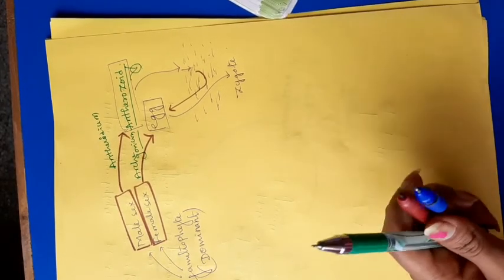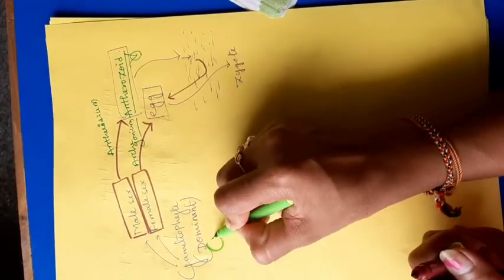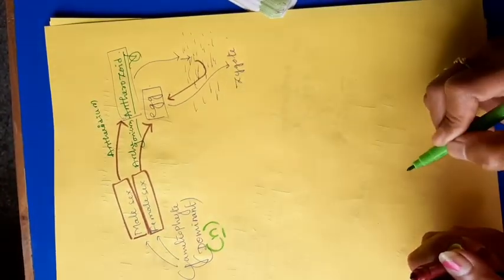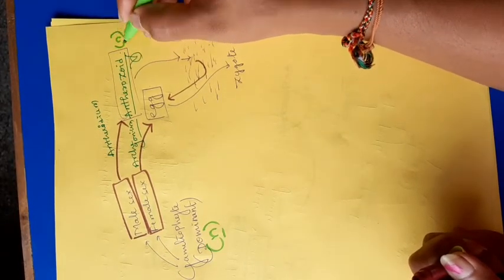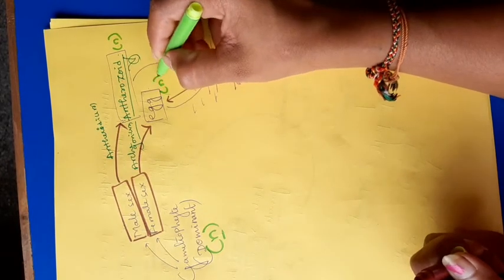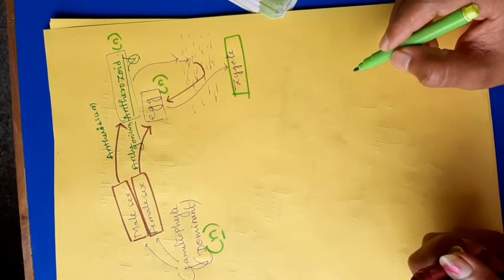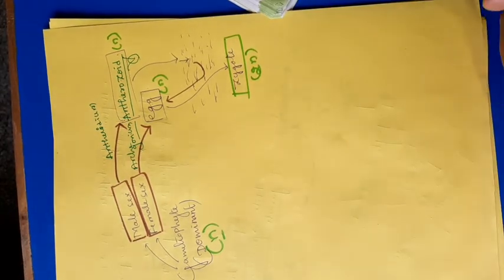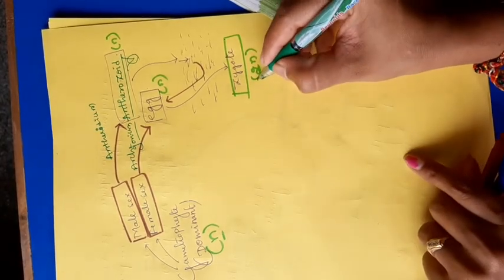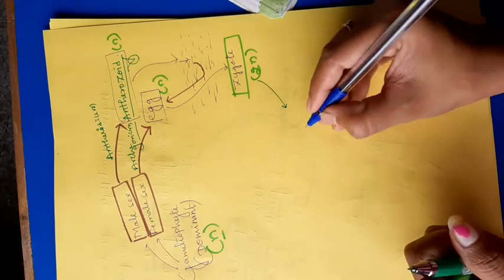Remember here the gametophytic stage is haploid, I will write haploid, symbolically N. The antherozoid is also haploid, the egg is also haploid, but the zygote which is formed by the fusion of antherozoid and egg is diploid. This diploid zygote undergoes certain divisions or differentiation to form a